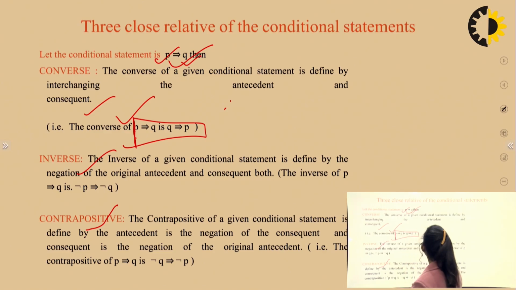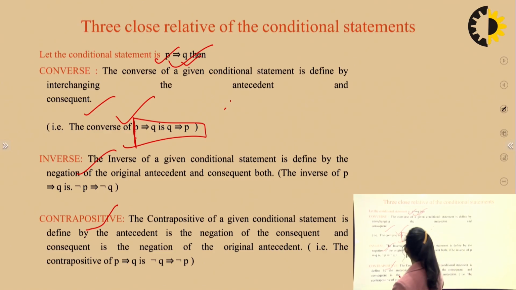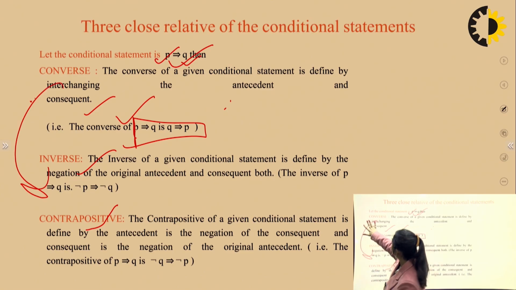Contrapositive: the contrapositive of a given conditional statement is defined by the antecedent being the negation of the consequent, and the consequent being the negation of the original antecedent. Contrapositive is the amalgamation of both of these: I will not just swap your places, I will also put negation. So first they swap places and then they get negation. So converse simply means you just swap the places. Inverse means you stay in place and just put a not. And contrapositive means you not just swap but also put negation. I hope this is clear. Let's proceed.